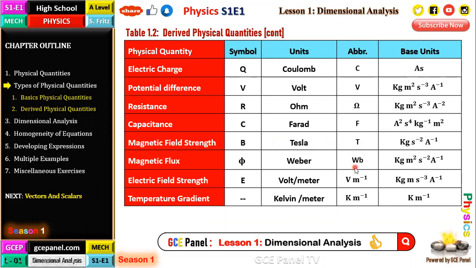You'll see most of these concepts as we progress to current electricity and electrostatics as well. A magnetic flux, the symbol phi there, is measured in Webers, where this is the basic unit of the Weber, kilogram meter squared per second squared per ampere. Electric field strength or electric field intensity is measured in terms of volts per meter, and that's the basic unit, as well as temperature gradient, which is measured in kelvins per meter. We are going to see this one in thermodynamics, in heat in general.